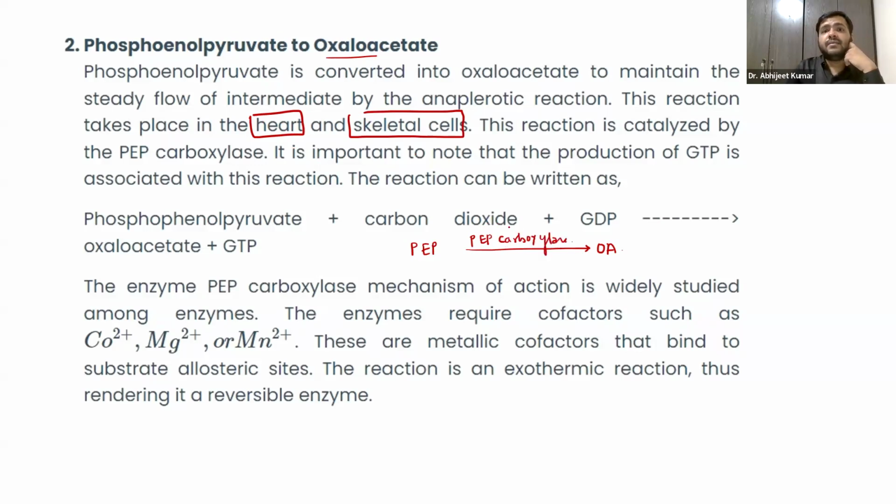Whenever phosphoenol pyruvate converts into oxaloacetate, GTP will be produced, the energy currency, guanosine triphosphate. If GTP is produced over here, it requires magnesium 2 plus as a cofactor. So that is something you have to remember, guys.